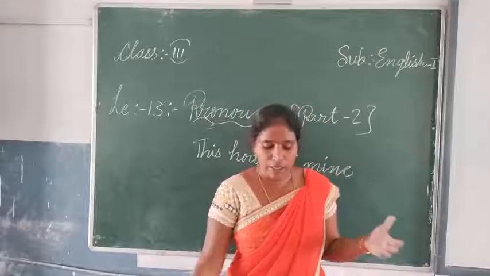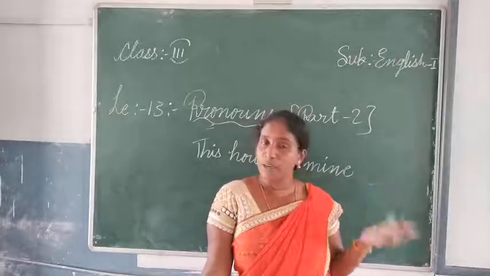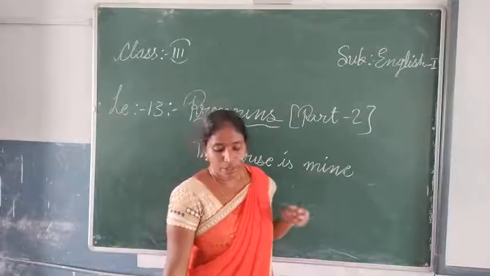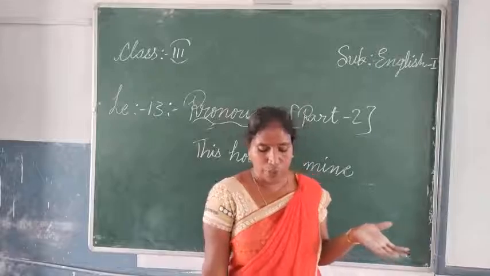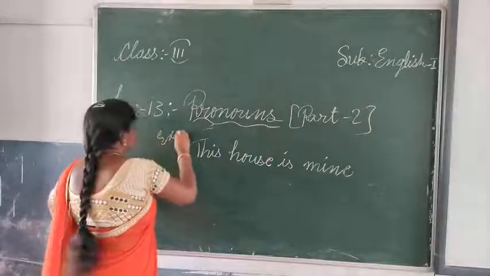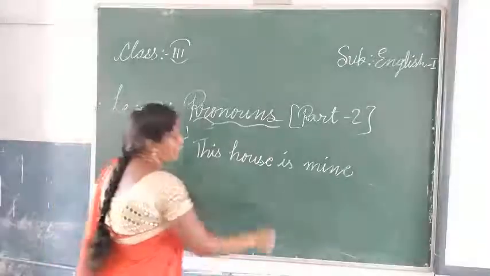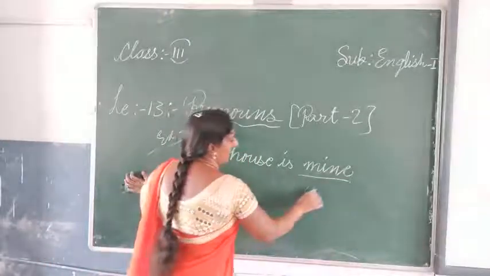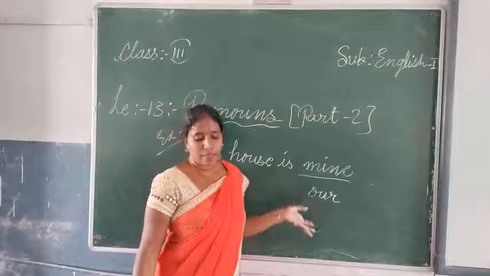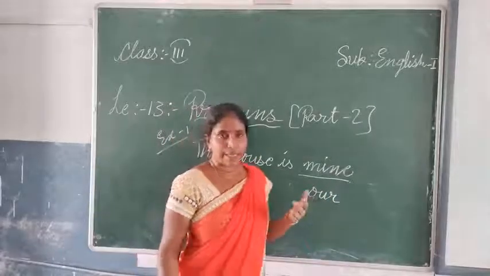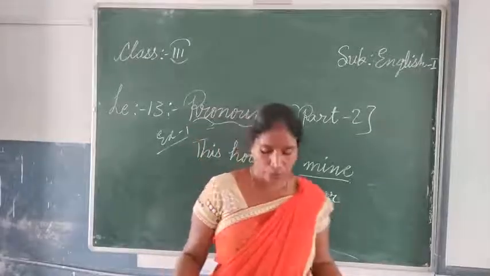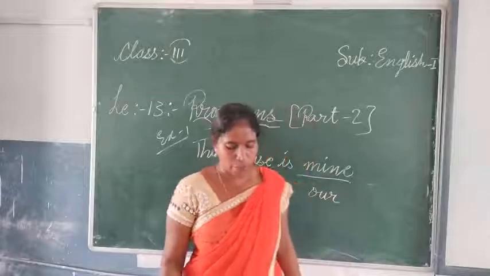The next one, these books belong to us. So instead of us, they are ours. In that way you have to use it. The word ours comes in the exercise number 1 we are doing. So here we use mine. The next one, ours. The next one, this is my pencil, same thing, it is mine. So like that we have to use it. You try to do the next 2 and the rest.